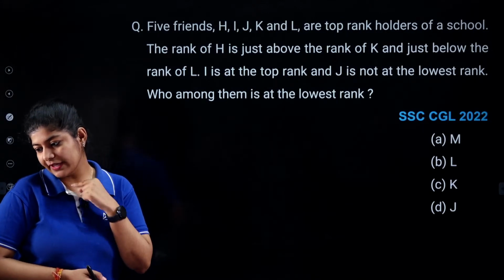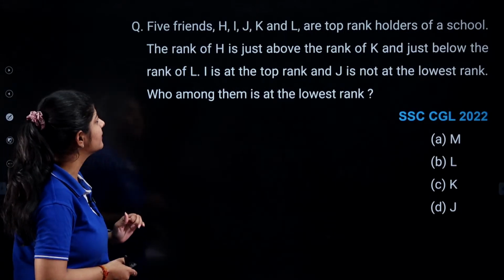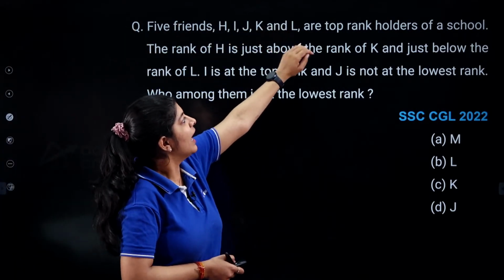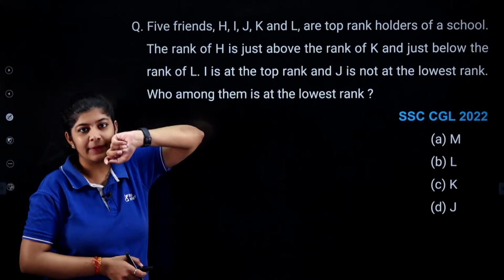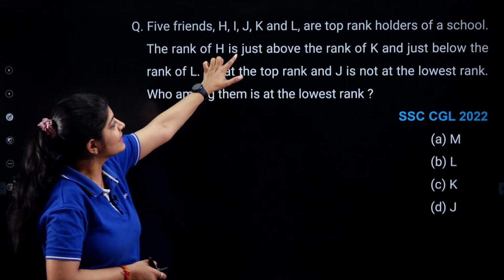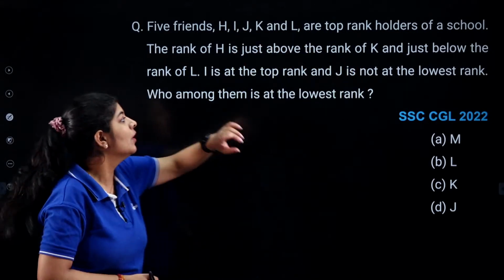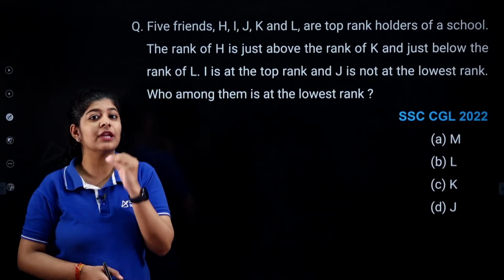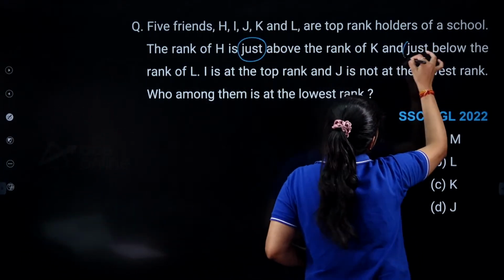Yes, very good. 1 and 5 are adjacent faces, so can't be placed together, right? Okay, next one. There are 5 friends that we are having who are top rank holders of a school. So all these 5 friends are top rank holders. Now the question is saying that the rank of H is just above the rank of K and just below the rank of L. Now whenever we are having such type of questions, we need to take care of the words, as it is given that just above, just below.